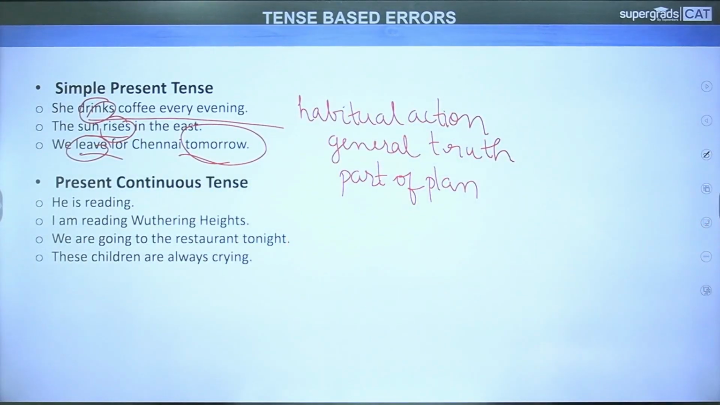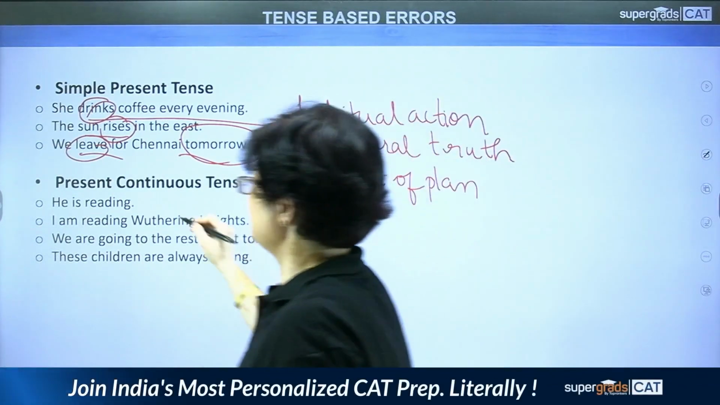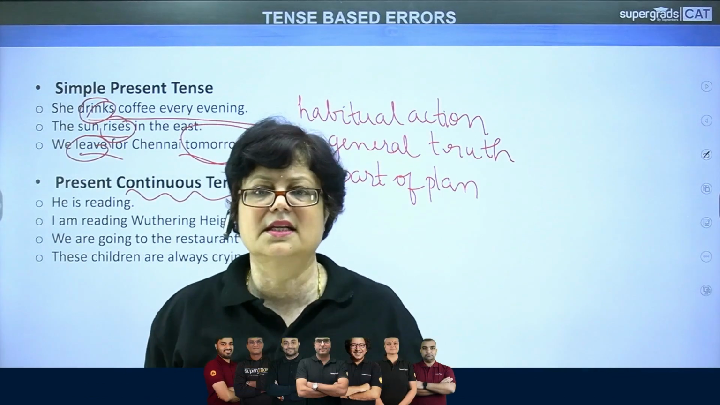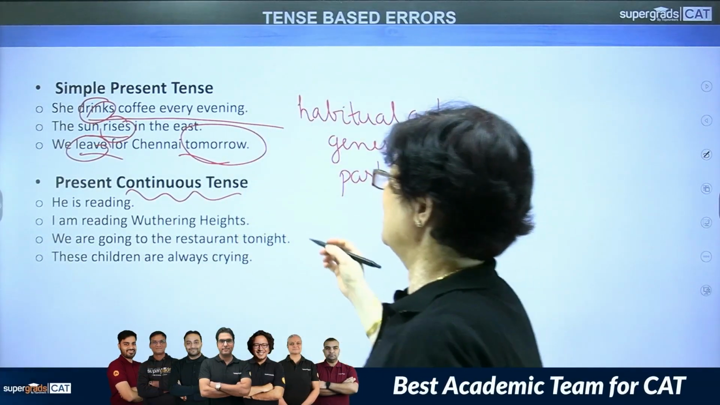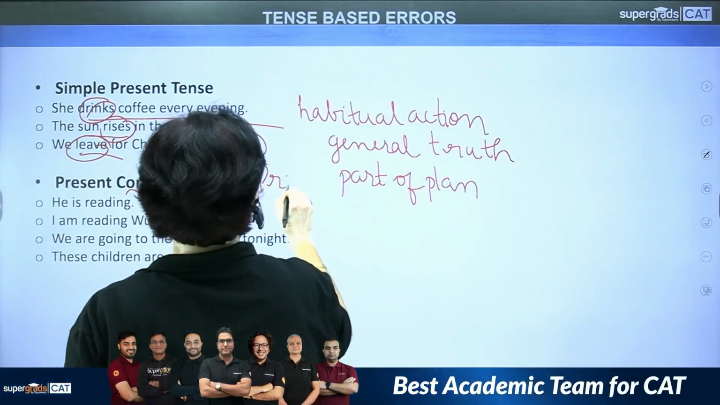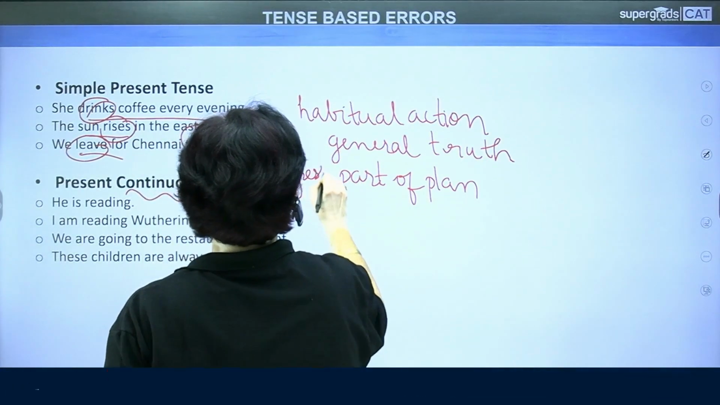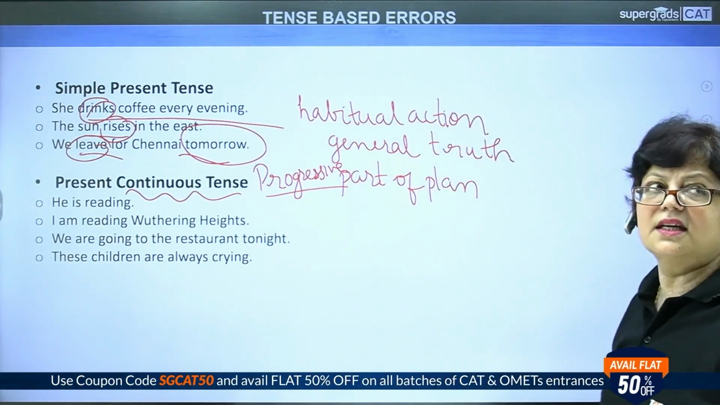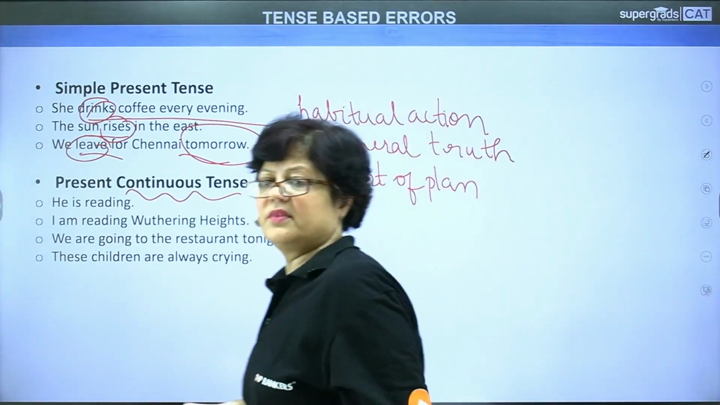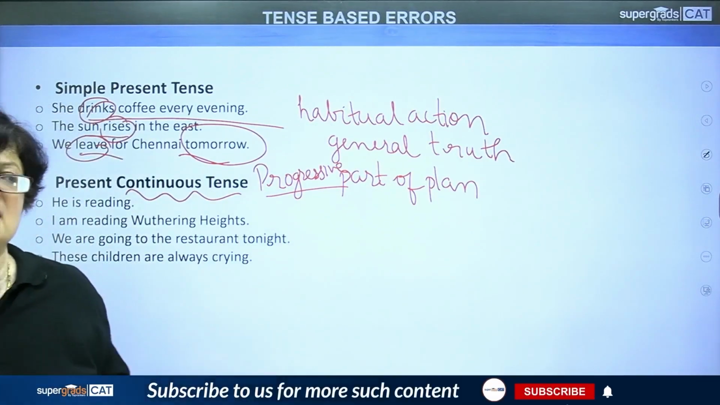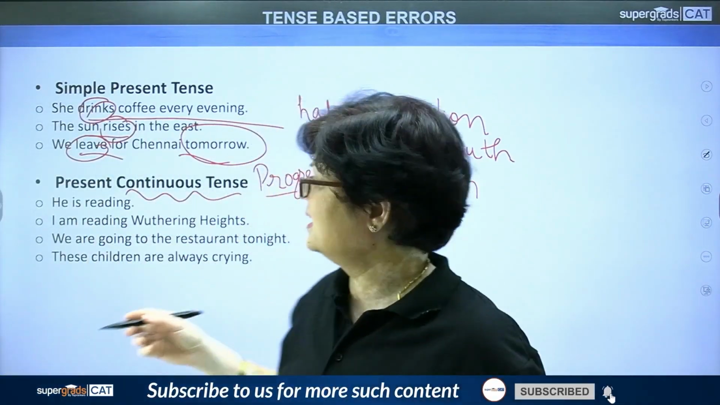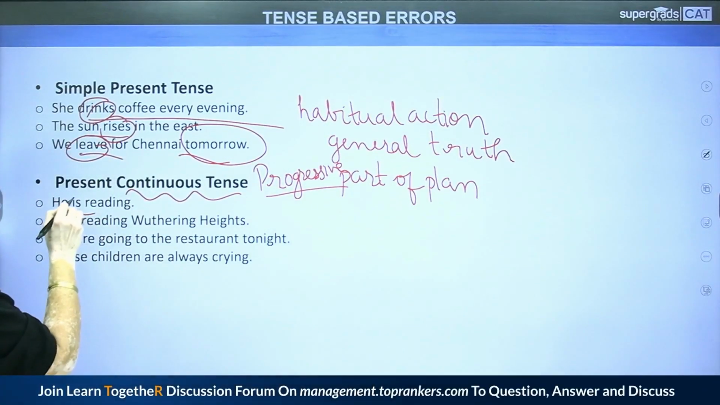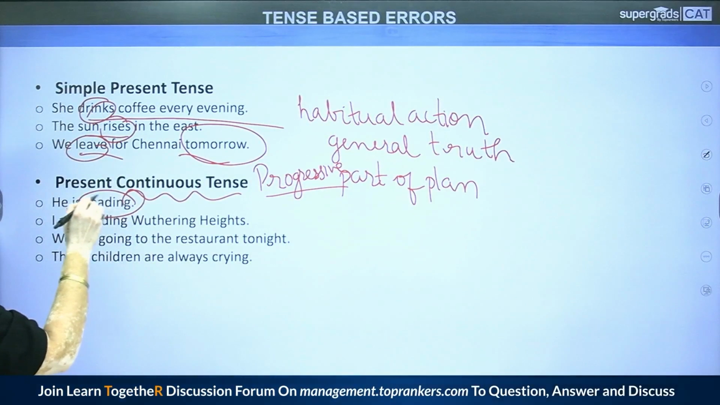Coming to present continuous tense. As the name itself suggests, it is talking about a time when the action is in progress. It is also called progressive, owing to the meaning it conveys. For example, he is reading. When I look at him and say, what is he doing? He is reading. Look at the continuous tense. How is it denoted? With the auxiliary verb is and ing added to the verb.